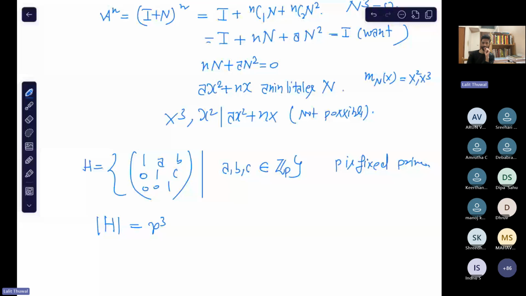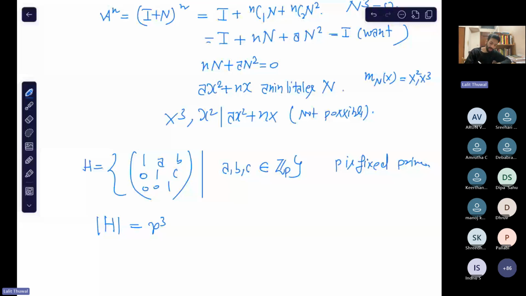Okay, so Pallavi, tell me, what should be the answer? So if P is greater than or equal to 3, then the order is P. Very good. What about P equal to 2? Then, sir, this group is isomorphic to D4, so the order will be accordingly. Right, very good.